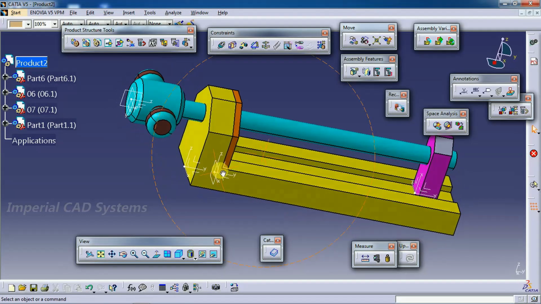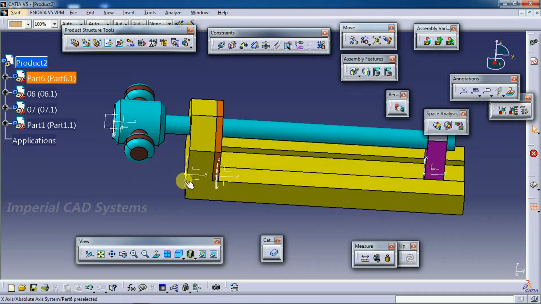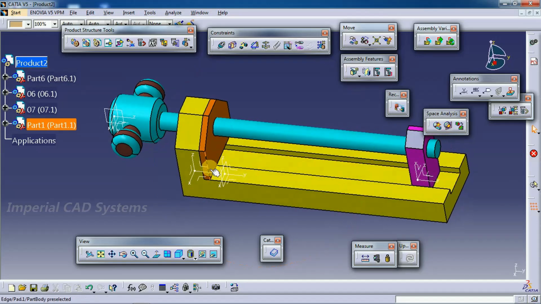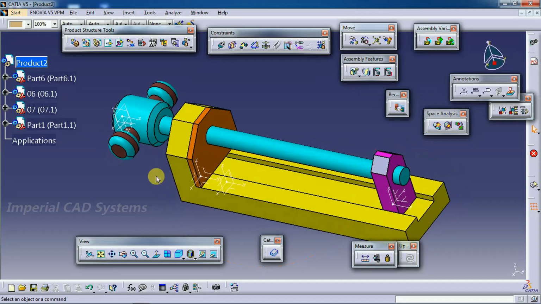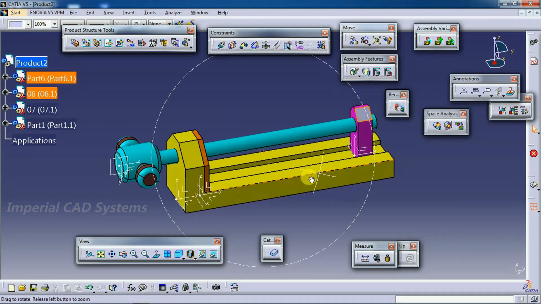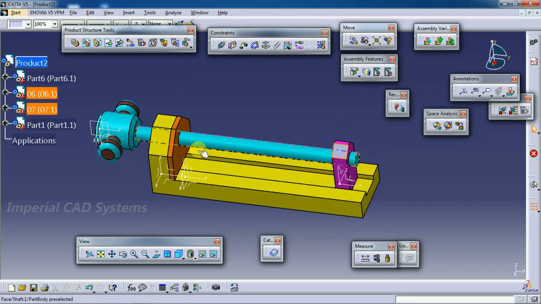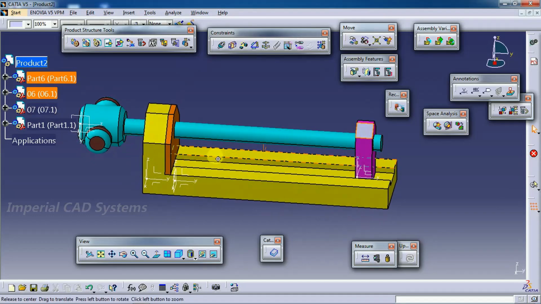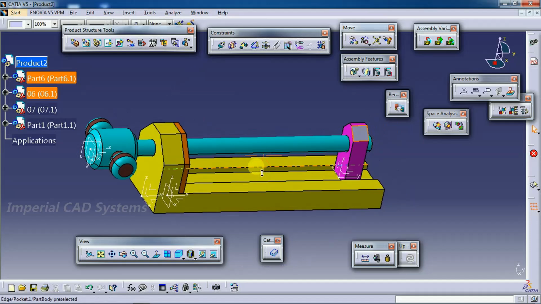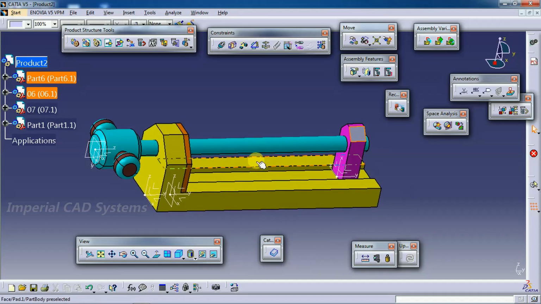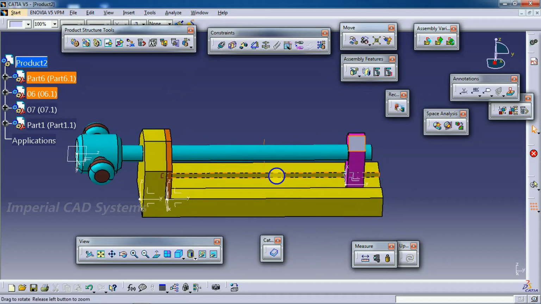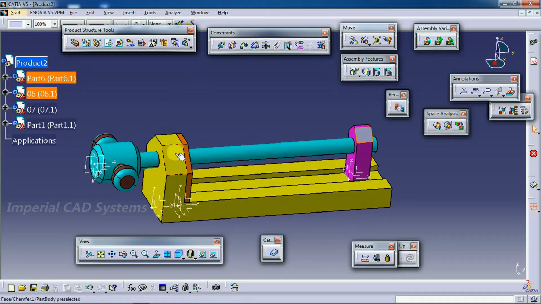In this video, I'll show you planar and rigid joint in DMU Kinematics Workbench in Catia V5. So here is the product which has 4 parts. On this, I apply a rigid joint and a planar joint, and I do simulation on this product. Right now we are in assembly workbench.